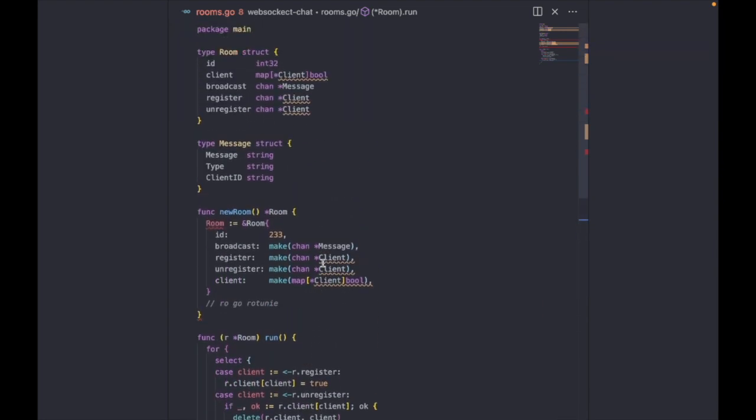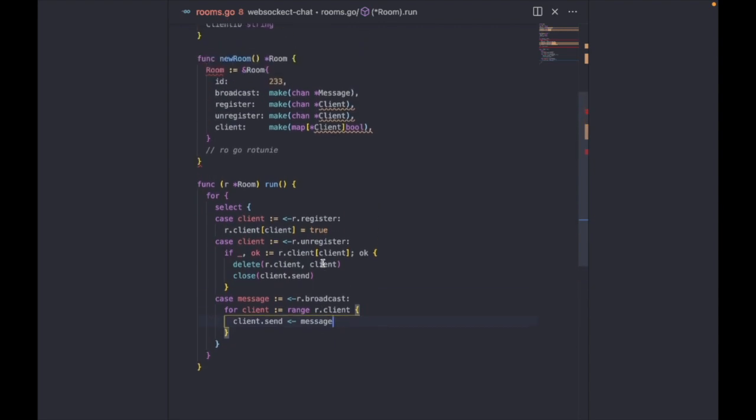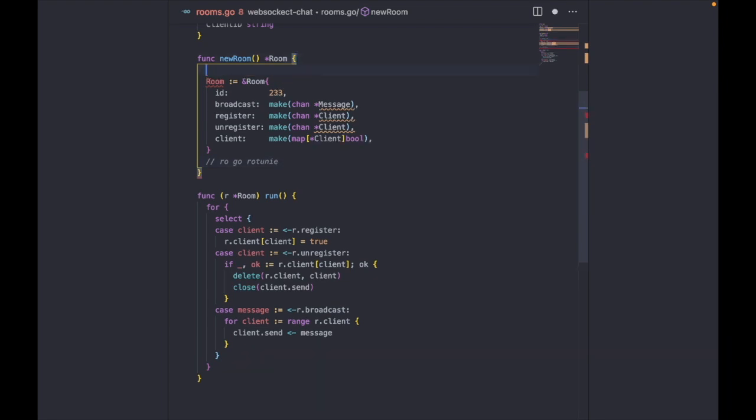We need to add our ints to the room. This is where we would run our Go routine. But before I do that, let's generate a random int for the room.